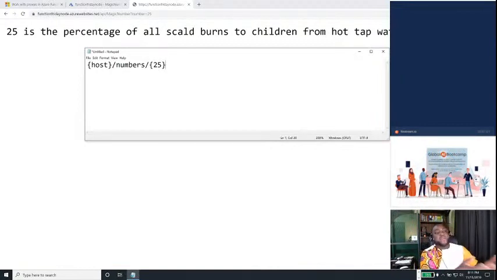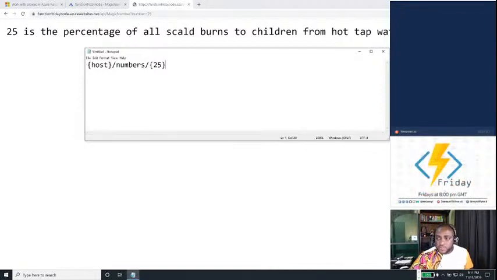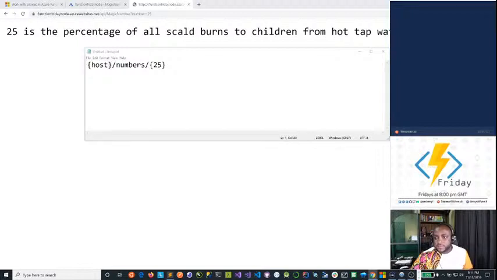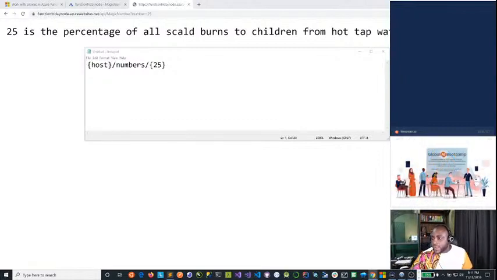So how would I achieve this? I can use proxies to do that, and that is what we're going to be doing with function proxies. All right, so with that, let's go ahead and create our proxy. I'm going to walk you through how to create a proxy in the portal.